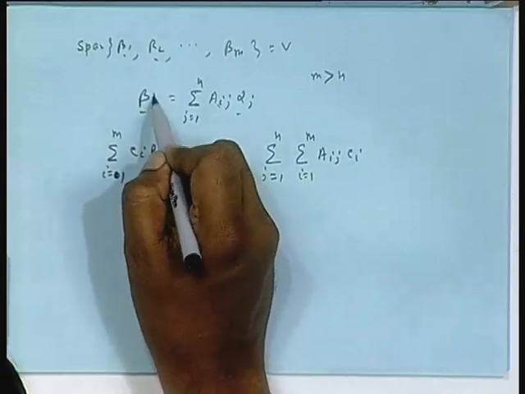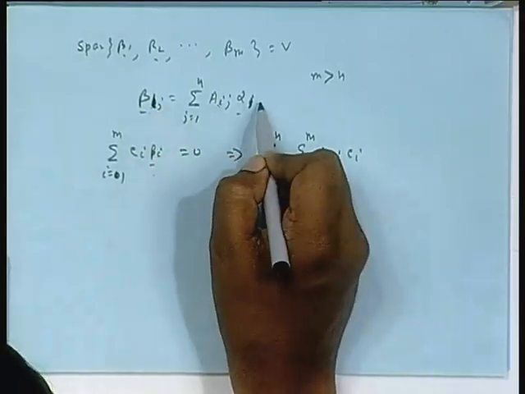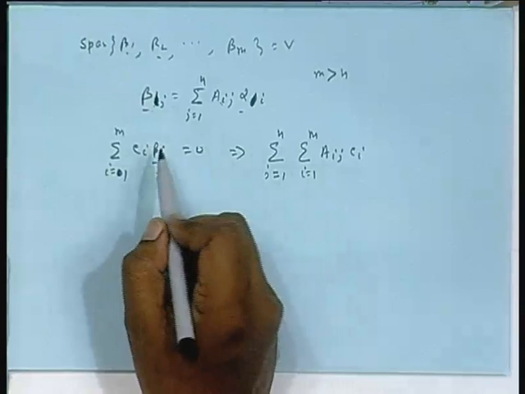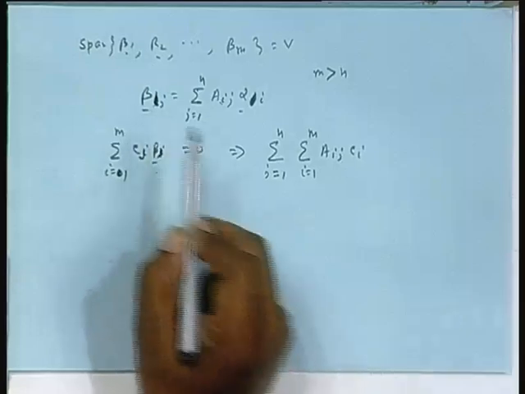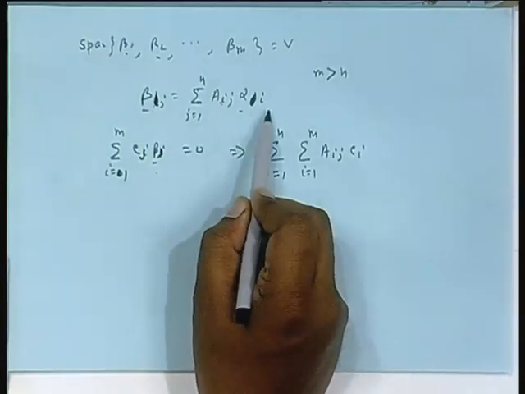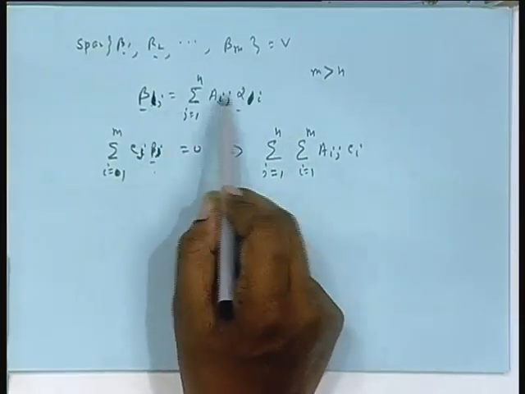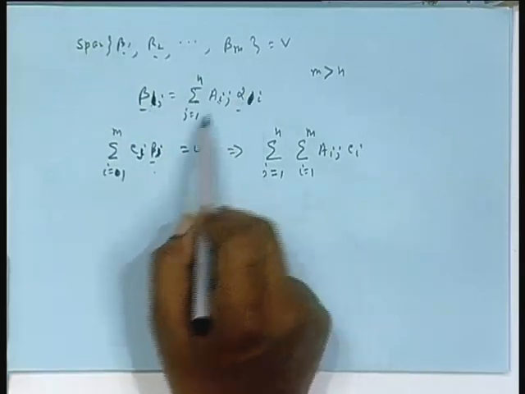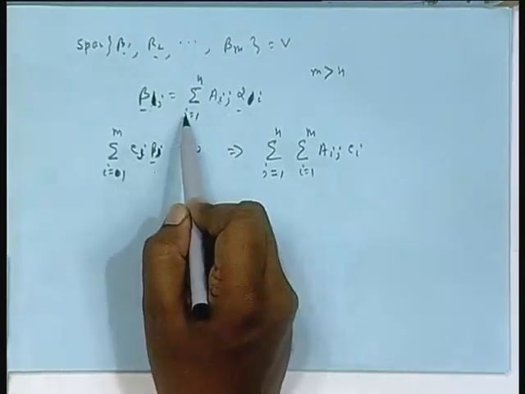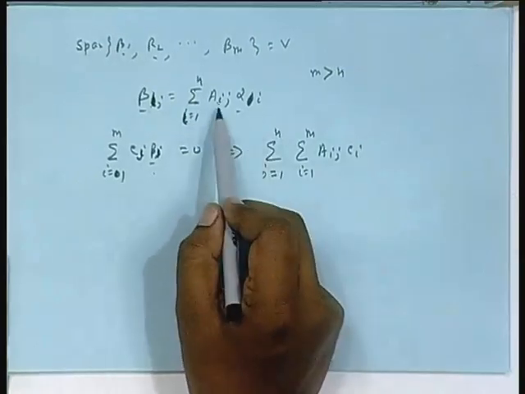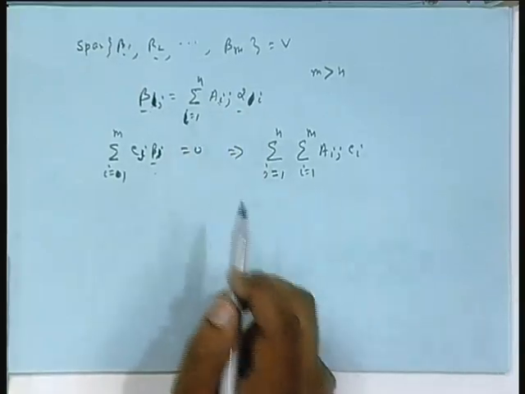Let me do one thing, with this also it is possible, but to get this in a nicer form, let this be beta j and this will be alpha i, C j beta j. So beta j is given by an expression like this, beta j is a linear combination of alphas. I am just changing these indices. Beta j is given by a linear combination of alphas like this. These are the combination coefficients. So this will be a summation over i equal to 1 to n, a_ij alpha i. The i is coming from alpha and j is coming from beta j, that is better, fine.